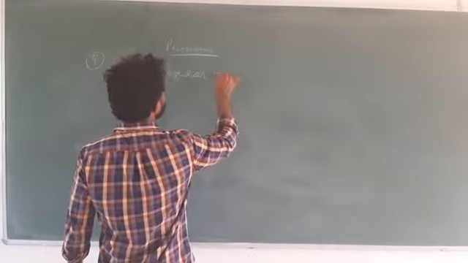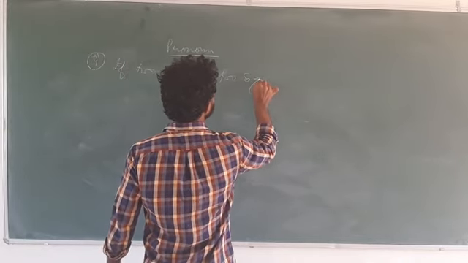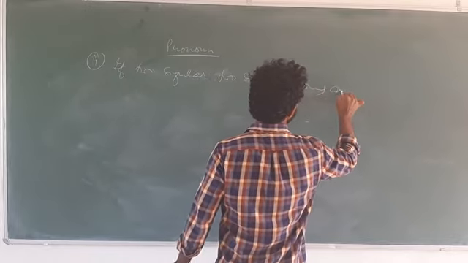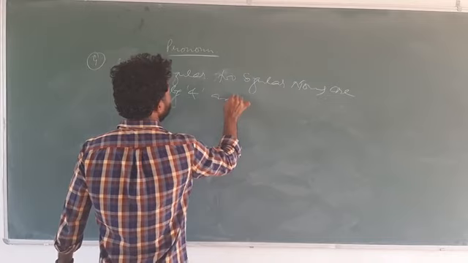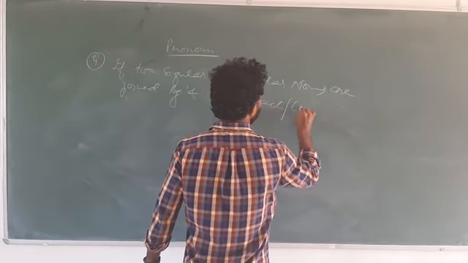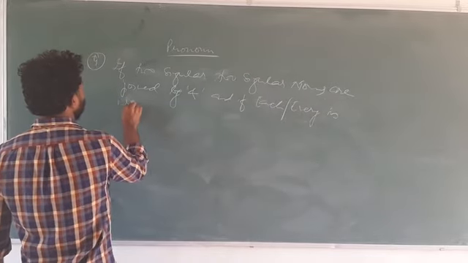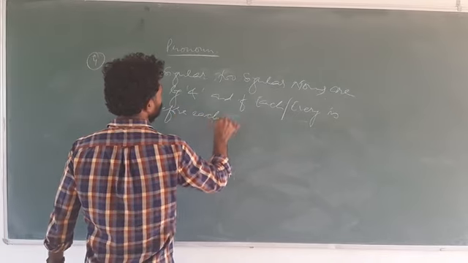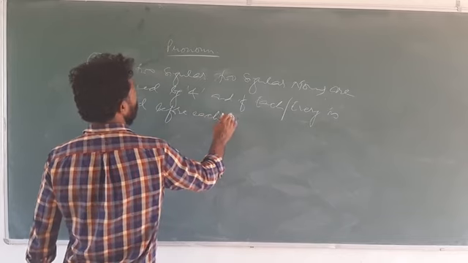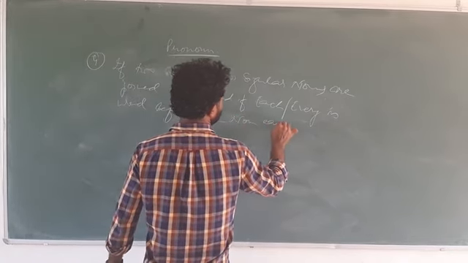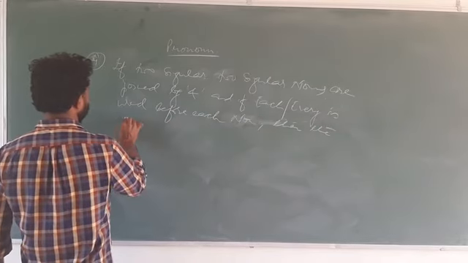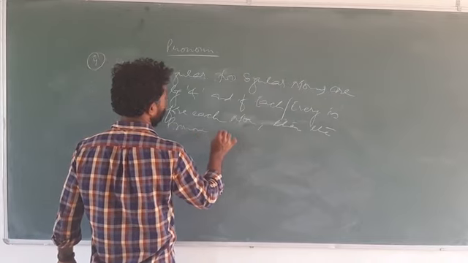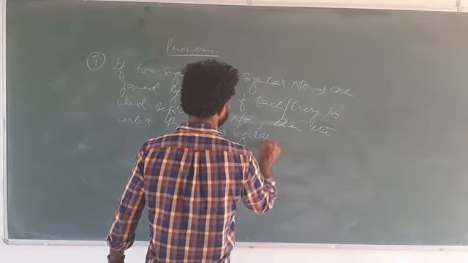It says if two singular nouns are joined by and, and if each or every is used before each noun, then the verb and pronoun are singular.